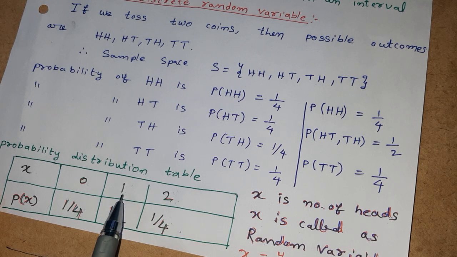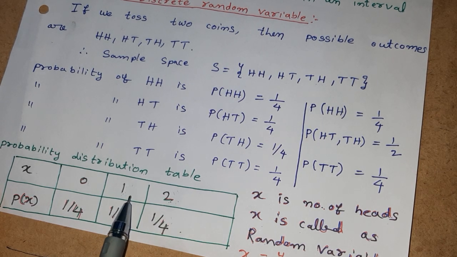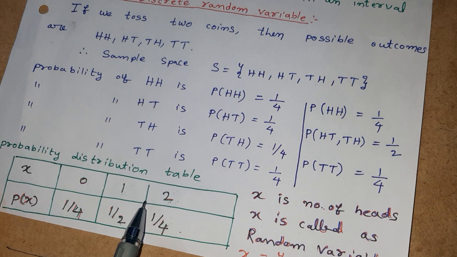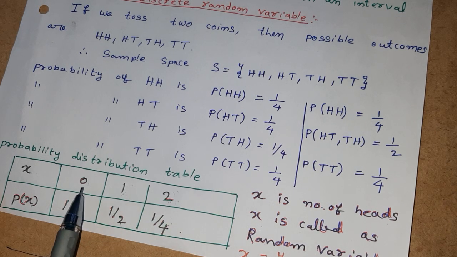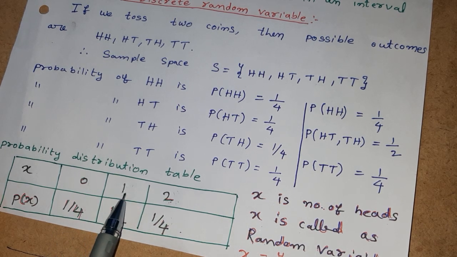You know, there are so many numbers between 1 and 2: 1.1, 1.2, 1.3, 1.4, 1.5, 1.6, 1.66, 1.7, 1.8, 1.88, 1.99. So many elements are there between 1 and 2, but x does not take those values. X only takes a finite number of values: 0, 1, 2.